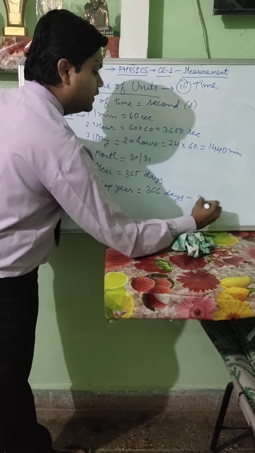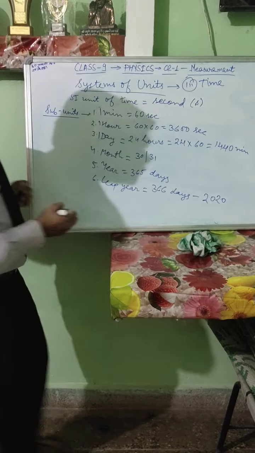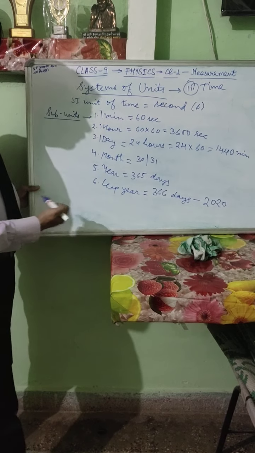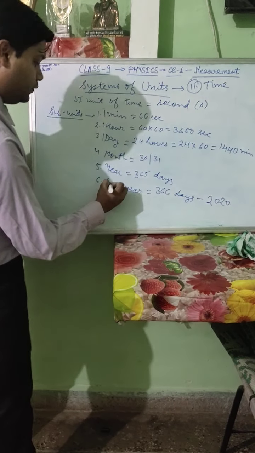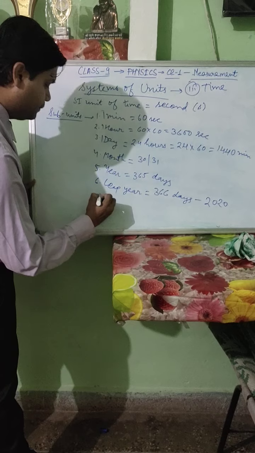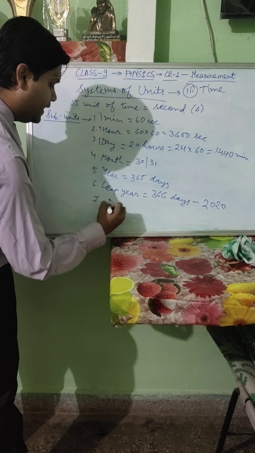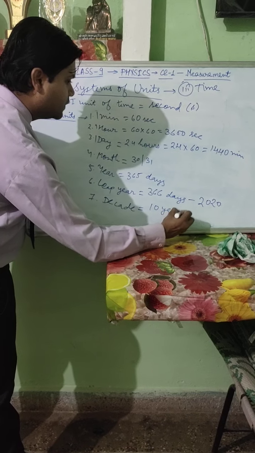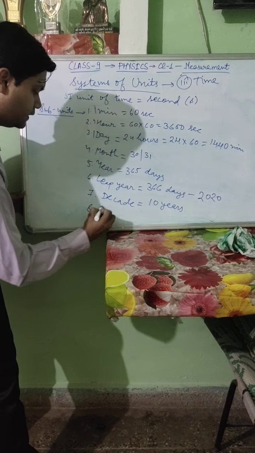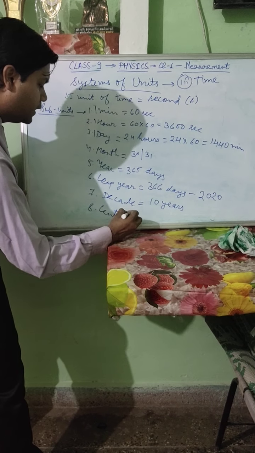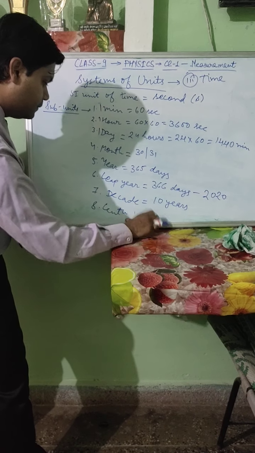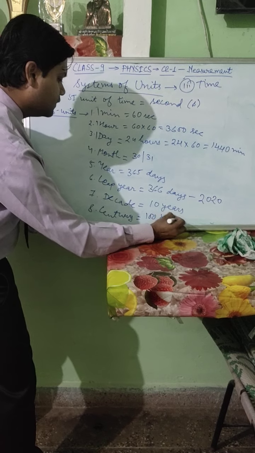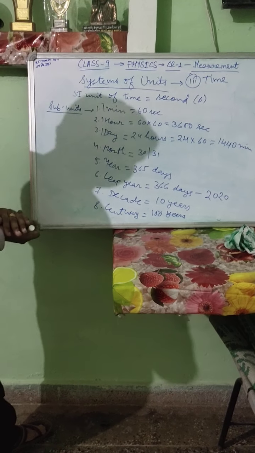This year, that is 2020, is also a leap year, as we had 29 days in February. Decade: a period of 10 years is known as a decade. Century: a period of 100 years is known as a century.